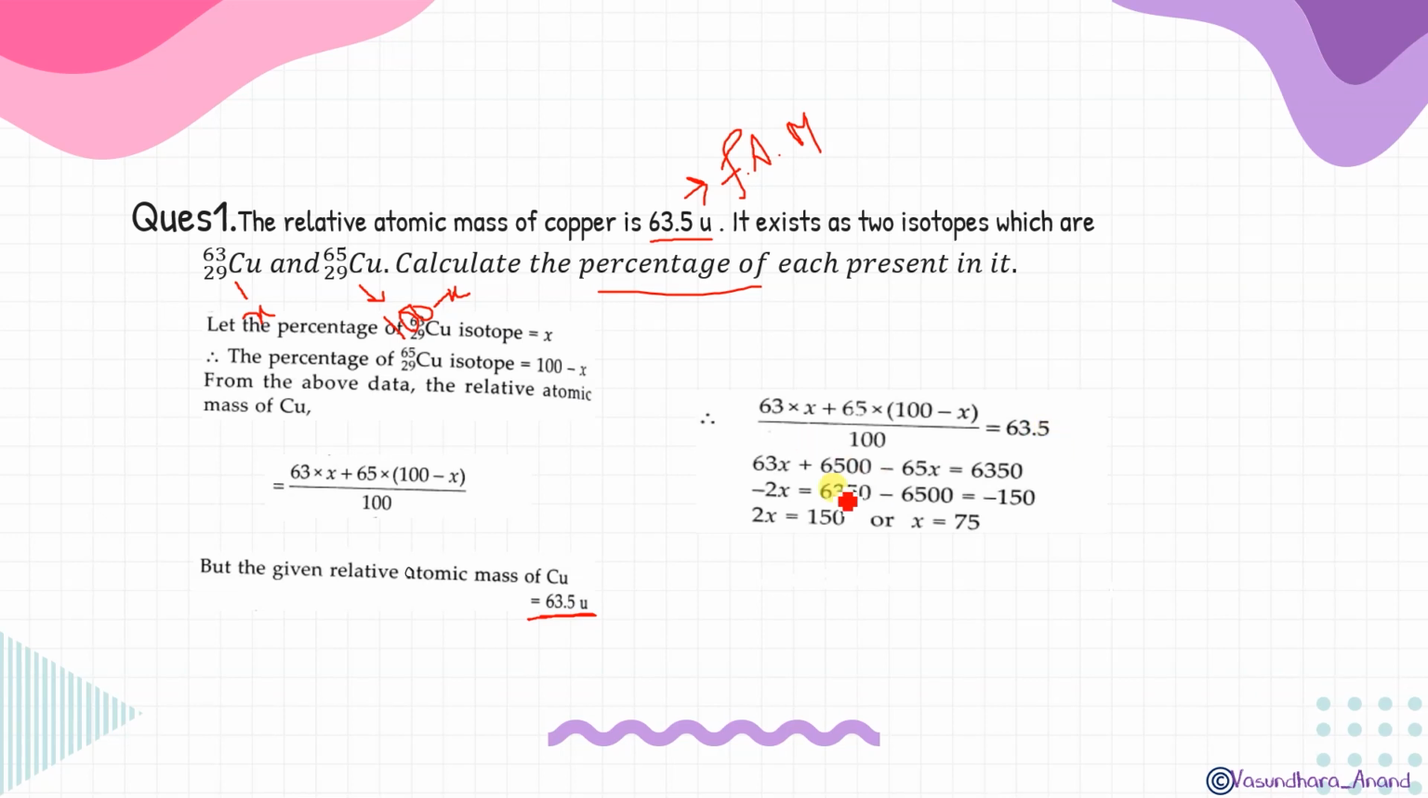Now do this calculation, and what will happen? 63x plus 6500 minus 65x, and this goes to the other side, so this will be 6350. Now bring this 65 over here, take 63 to the other side, 2x will be there, and then solve, you will get that x is equal to 75%. Clear? So if copper 63 is in 75%, then obviously the other will be in 25%, isn't it? I hope it is clear.